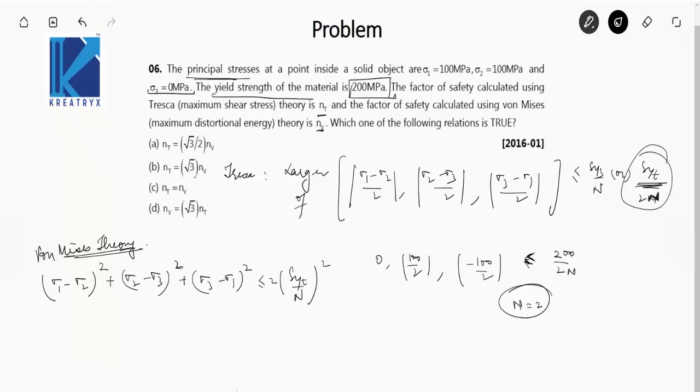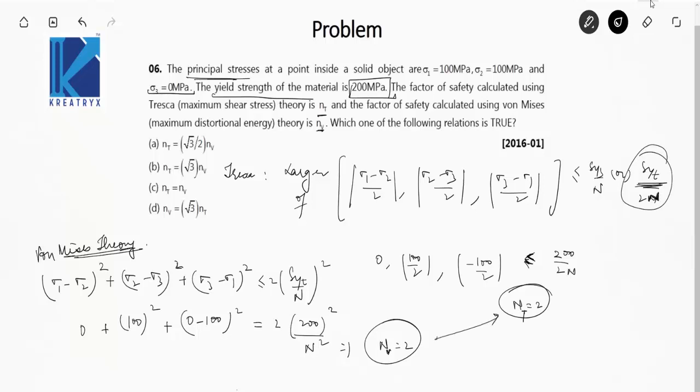So sigma 1 is 100, sigma 2 is 100, this becomes 0, plus sigma 2 is 100 minus 0 square plus 0 minus 100 square, for the limiting case is equal to twice syt, that is 200 square upon n square. Solve it, and you will get n as 2 again in this case. So this is nt and this is nv, and these two are equal. So the answer is option C. Okay, let's move on to the next question.